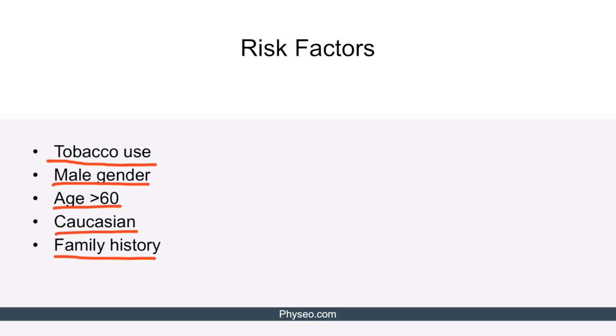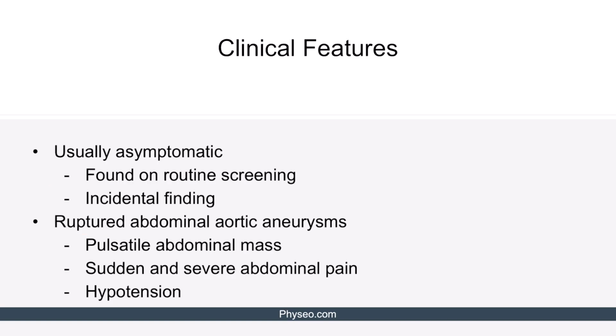For family history, it is considered positive if a first-degree relative has had an abdominal aortic aneurysm. Abdominal aortic aneurysms are generally asymptomatic and therefore discovered on routine screening or as an incidental finding from imaging obtained for another purpose. However, the features of a ruptured AAA are a pulsatile abdominal mass in a patient with sudden and severe abdominal pain and hypotension.